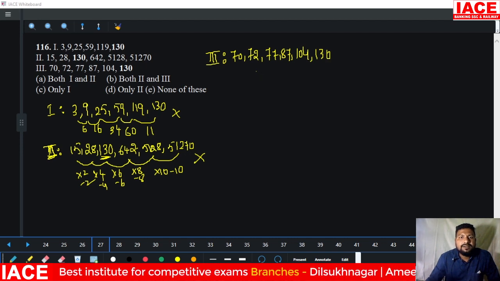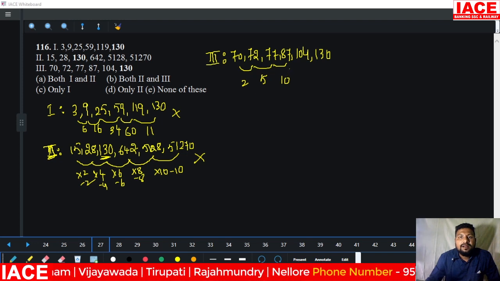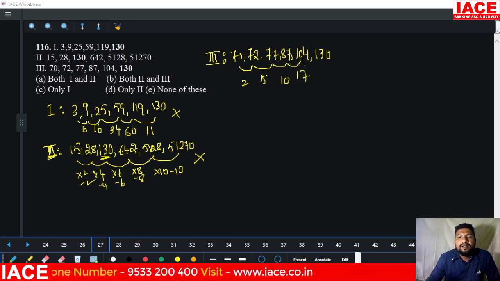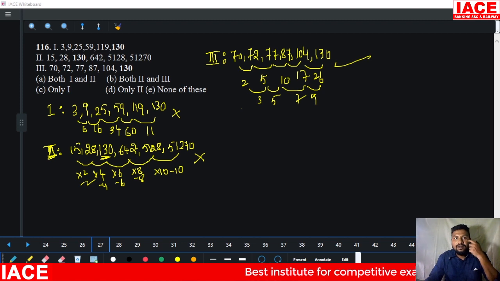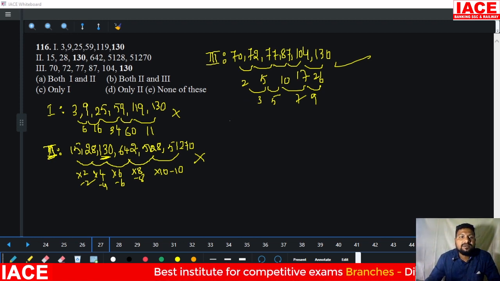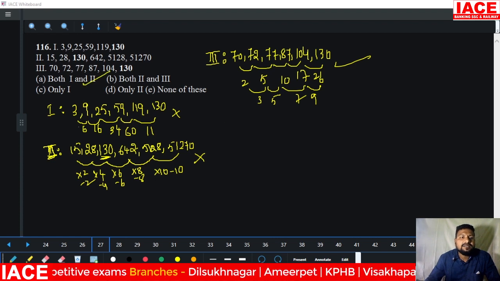You can check here. 70 became 72 means 2 added, 72 became 77 means 5 added, 77 became 87 means 10 added, 87 became 104 means 17 added, and here 26 added. 2, 5, 10, 17, 26: the differences are 3, 5, 7, 9, an odd number series. That means this statement is correct. Out of all three statements, which is correct? The third. Which are wrong? 1 and 2. That means option A is correct.